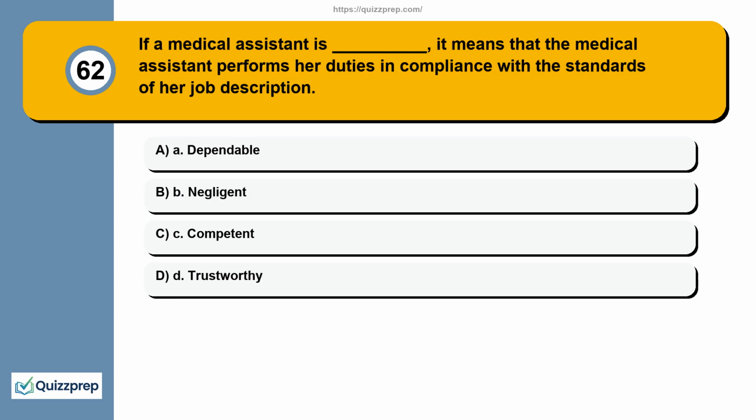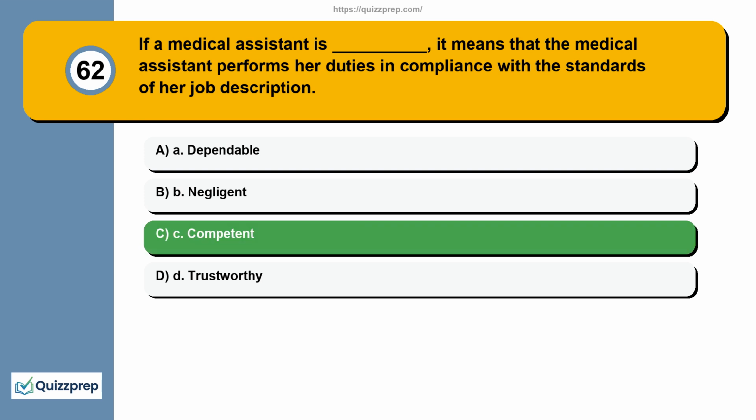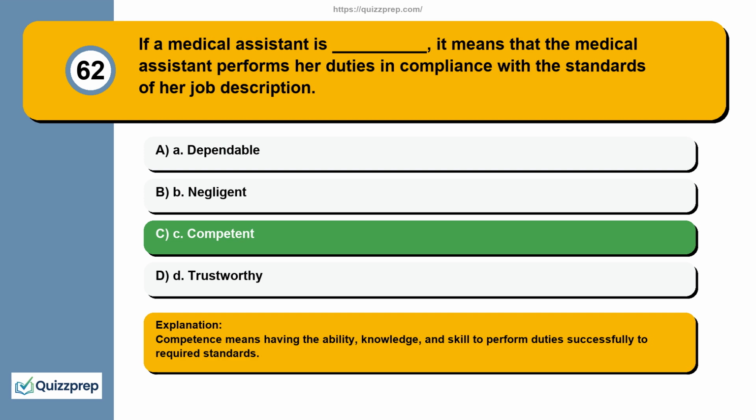Question 62. If a medical assistant is blank, it means that the medical assistant performs her duties in compliance with the standards of her job description. A. Dependable. B. Negligent. C. Competent. D. Trustworthy. Competence means having the ability, knowledge, and skill to perform duties successfully to required standards.